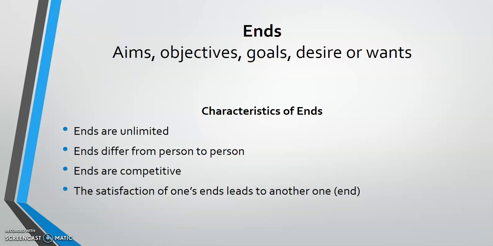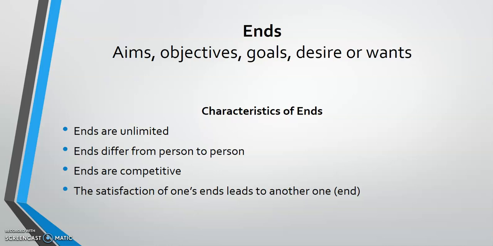That is ends. For example, it is my aim to travel around the world. Or it is my desire to further my education. It is my end. Now, let's look at the characteristics of ends. The first is that ends are unlimited. Human beings, we always want this, we want that. Our objectives are a lot. We desire to do so many things. We don't stop wanting, we don't stop having aims, we don't stop having goals. So we are saying that ends are unlimited.